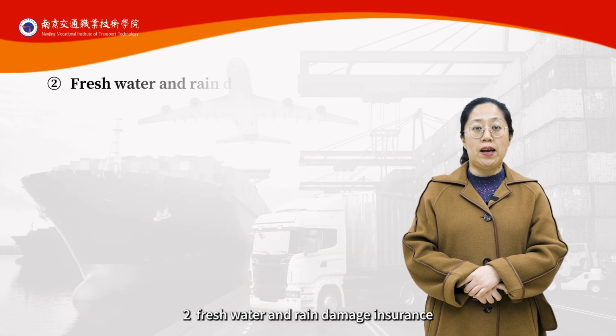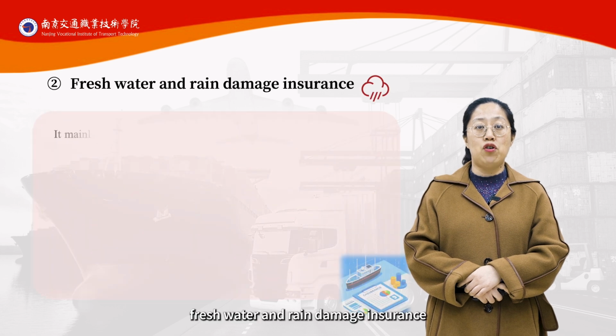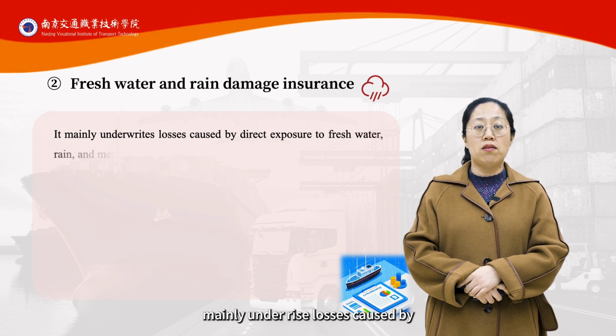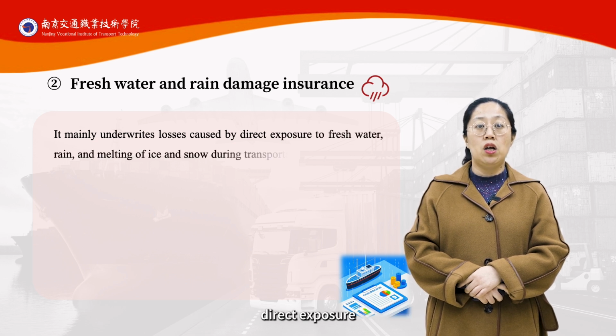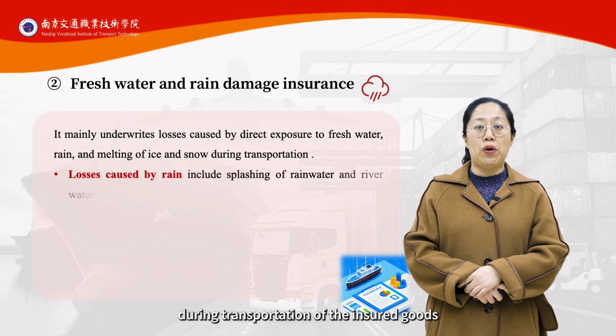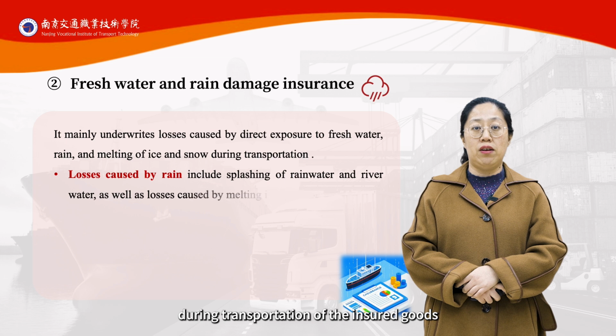2. Freshwater and rain damage insurance. Freshwater and rain damage insurance mainly underwrites losses caused by direct exposure to freshwater, rain, and melting of ice and snow during transportation of the insured goods.